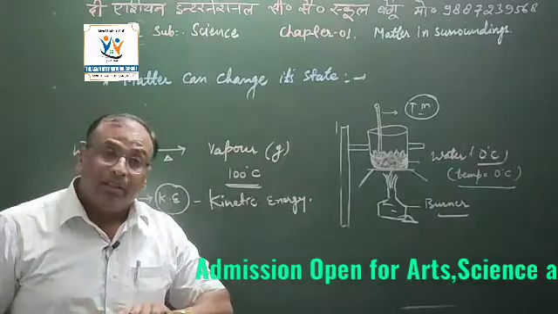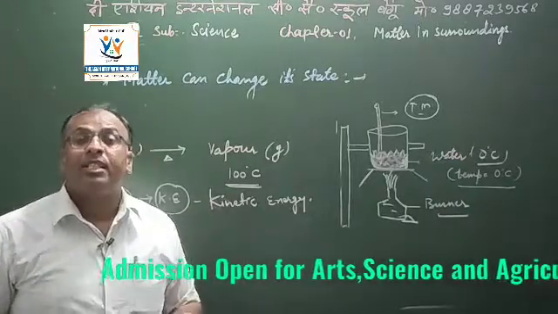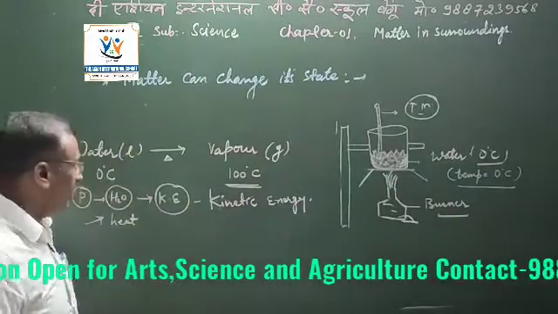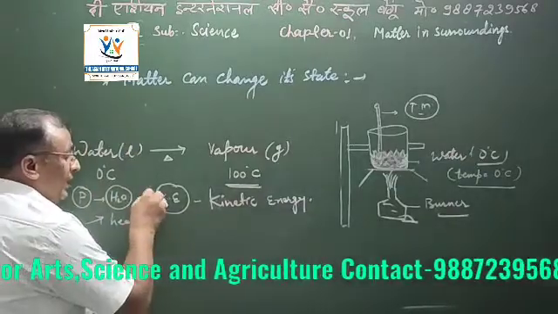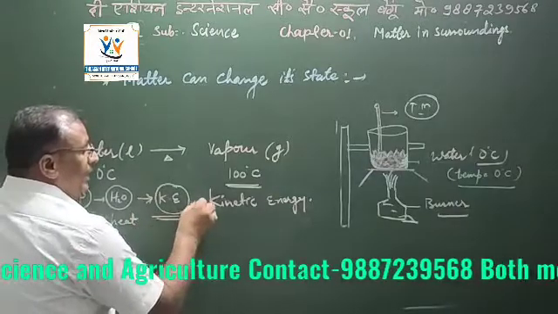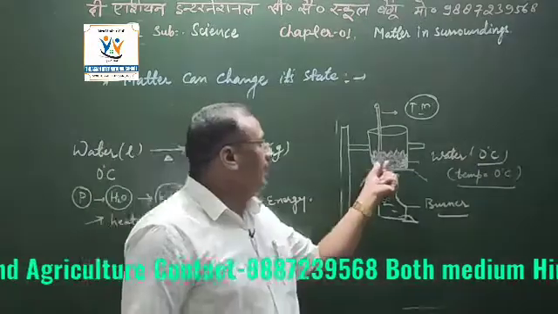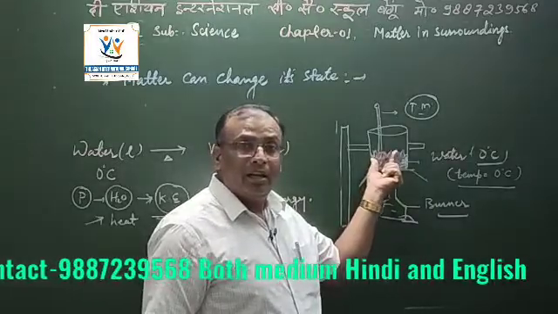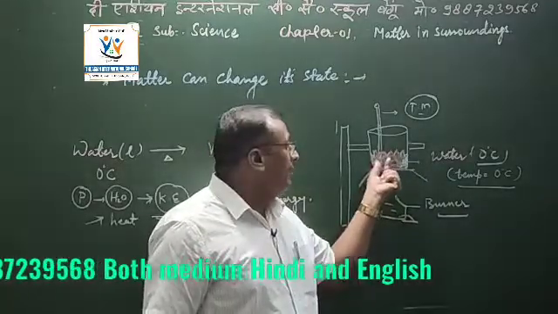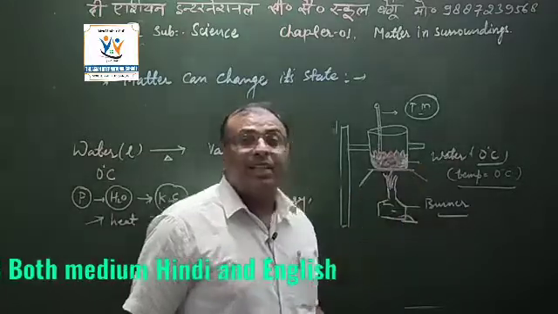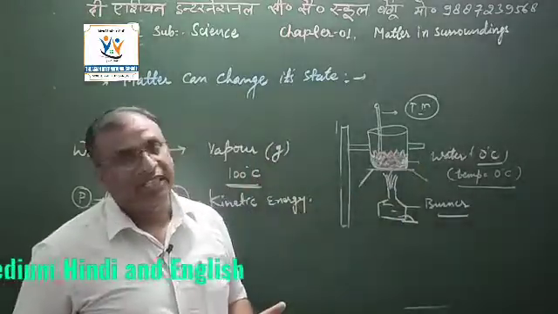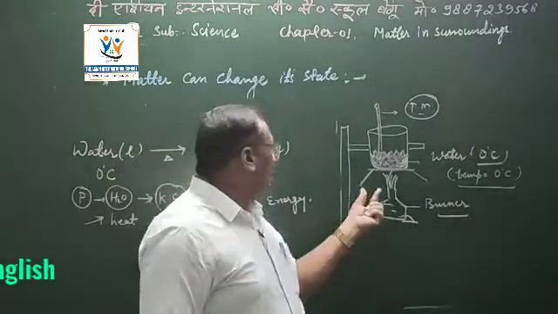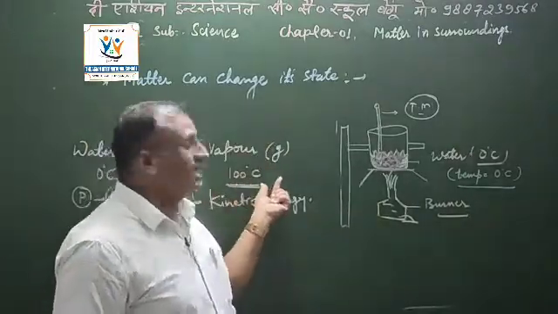At that time, the kinetic energy of those particles changes. And due to the increase in kinetic energy, they create pressure on the wall. And when they strike each other, a lot of energy is taken by this water. It lasts until the temperature becomes 100 degrees centigrade.